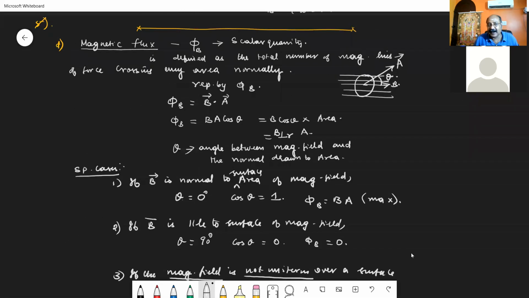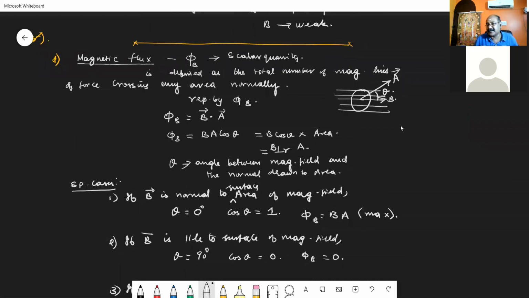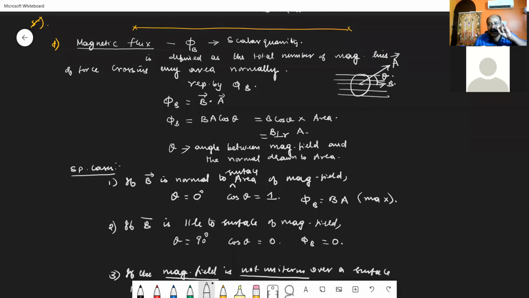Let me repeat. What do you mean by magnetic flux? Magnetic flux, which is a scalar quantity, is defined as the total number of magnetic lines of force crossing any area normally or perpendicularly, represented by the letter phi B. Now the flux is represented by the formula B vector dot A vector. When I take the dot product, I can write it as BA cos theta. I can rearrange and write B cos theta into A.